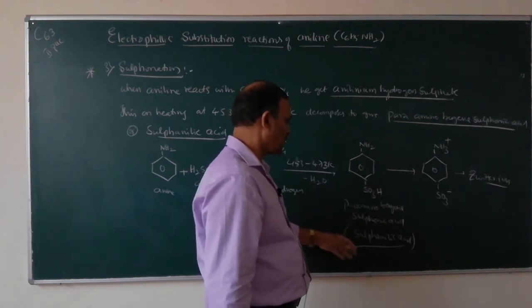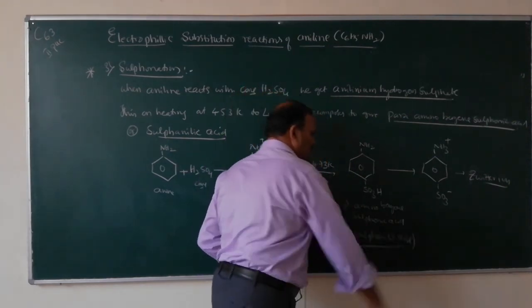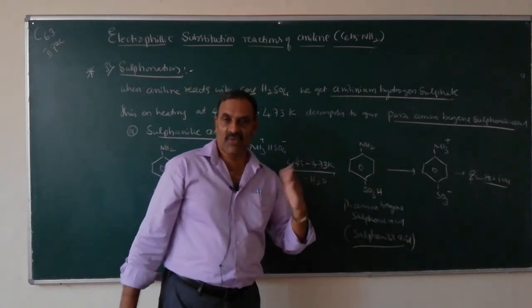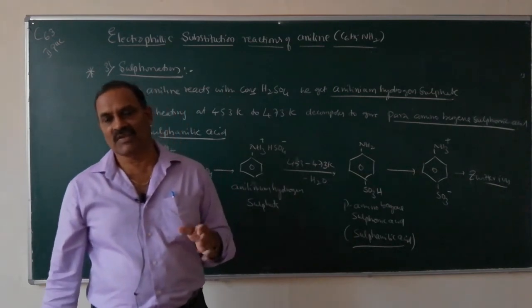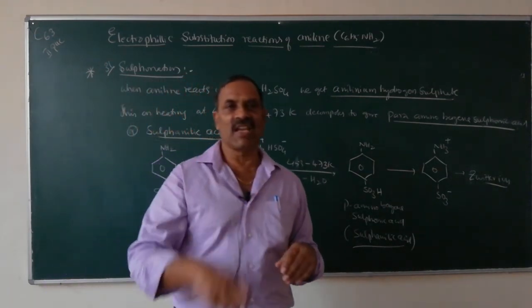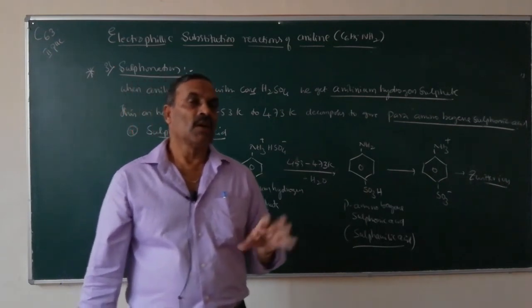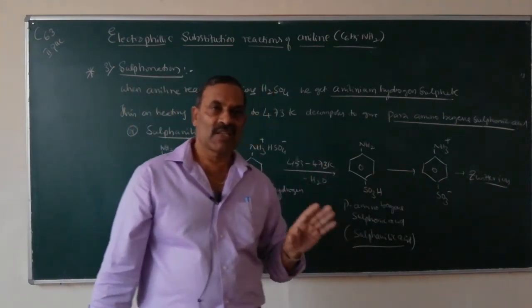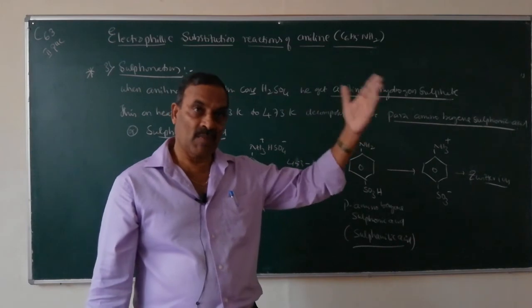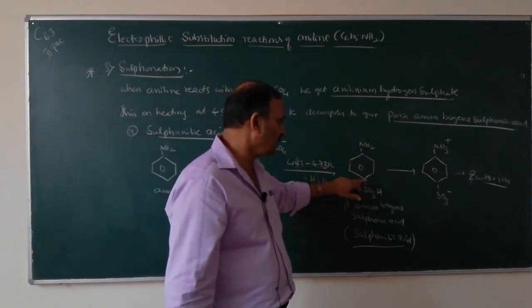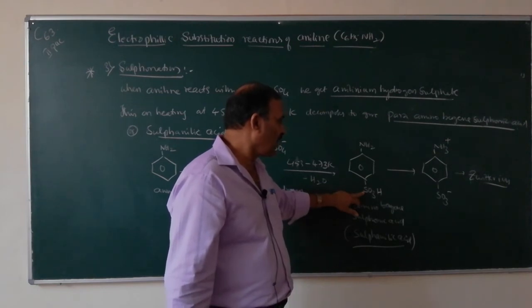Sulfanilic acid. So this is very important. What is the formula of sulfanilic acid? If an NH2 group and, below it, an SO3H group are attached to the benzene ring, it is called sulfanilic acid. Comparing the positions, it is para amino benzene sulfonic acid.